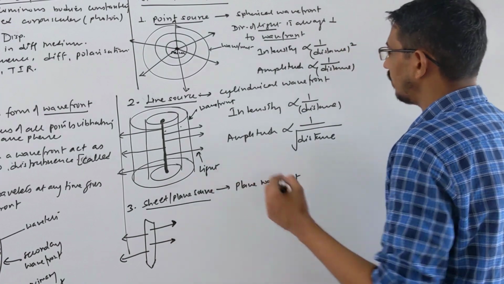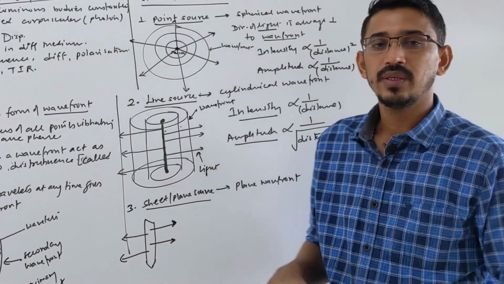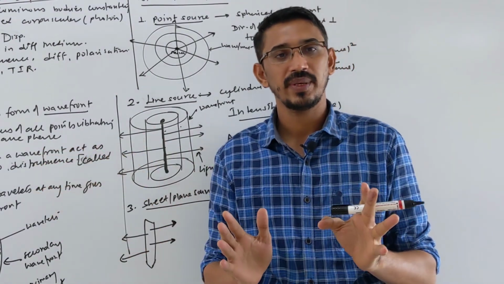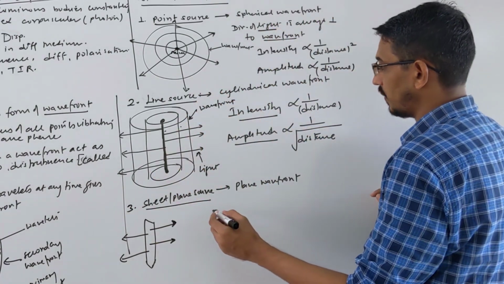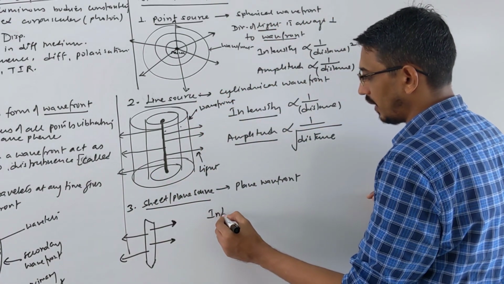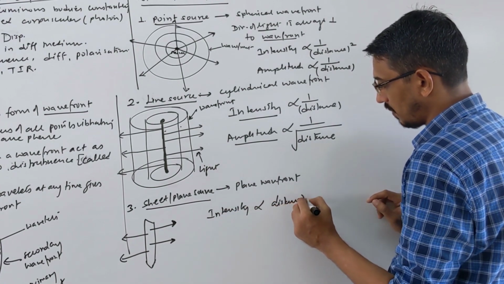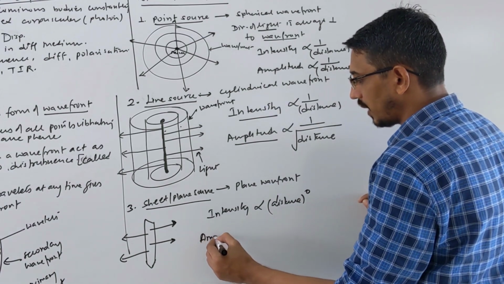Here what will happen is very important to understand, what happens to intensity and amplitude. Due to a plane sheet, light goes straight. It will not be diverging or converging, anything, right? They are parallel only. So intensity and amplitude will not change. So it's very important to remember that here, how does intensity depend on distance? Distance power 0, it does not depend on distance. Amplitude has the same relation.